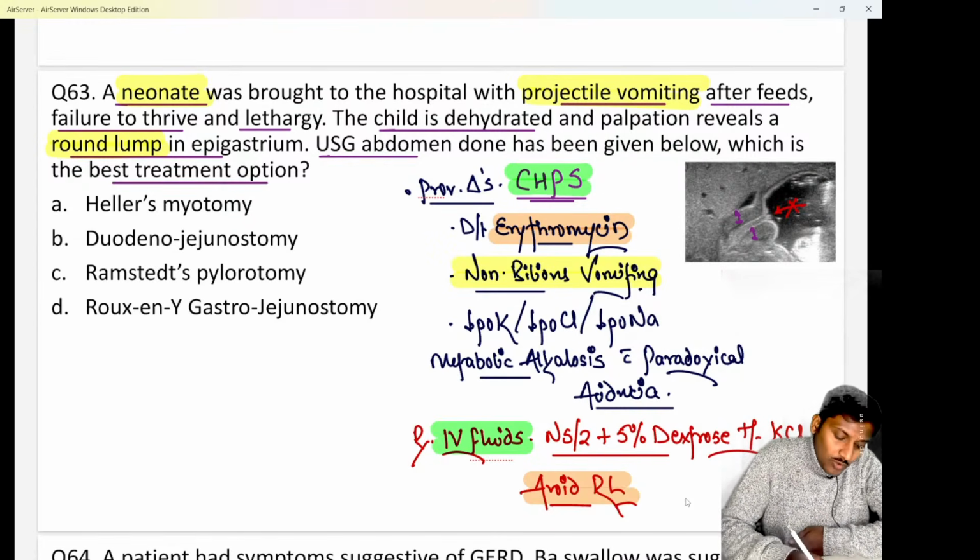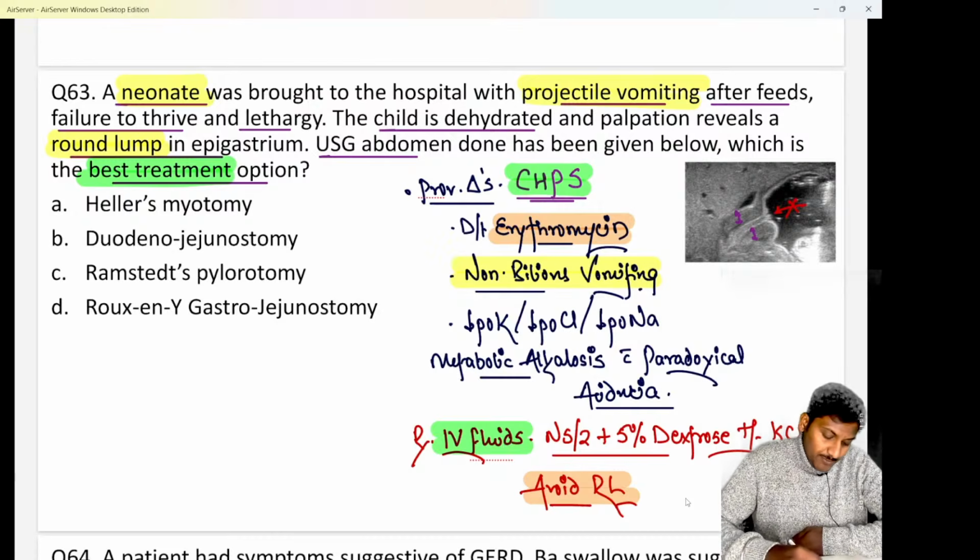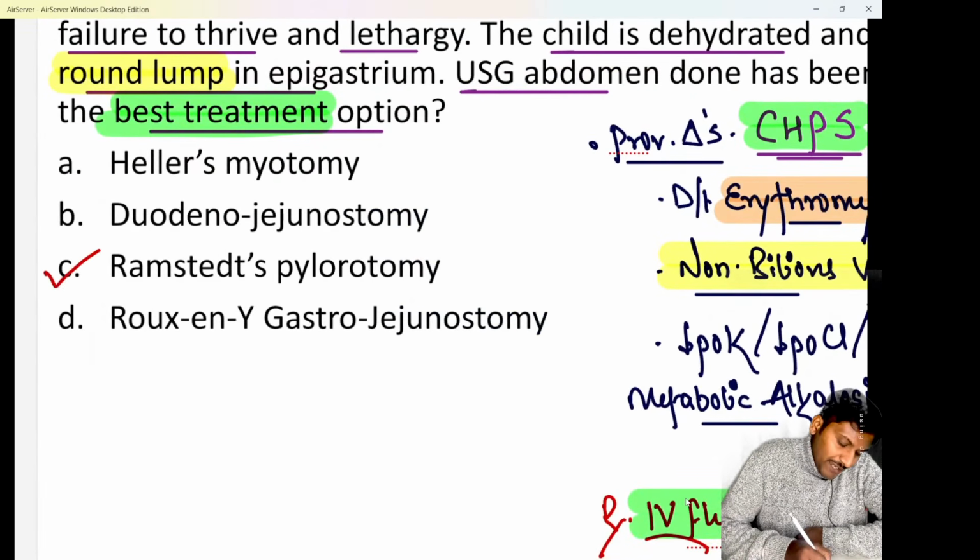Clear? They are asking you what is the best treatment option for a case of CHPS over here. I hope all of you are quite aware. The best treatment option for a case of CHPS is option C, that is Ramstedt's pyloromyotomy.